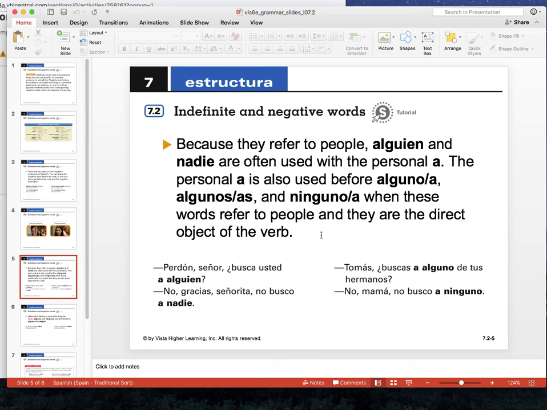So that's a lot of wording. Let's look at a few examples. Here it says, Perdón, señor, ¿busca usted a alguien? So that a alguien because it's a person. No, gracias, señorita, no busco a nadie. So we need that a there because, again, nadie is a person. No one, right? Tomás, ¿buscas a alguno de tus hermanos? So here we use a because alguno, it's one of your brothers, right? Or a brother of yours, so it's a person. No, mamá, no busco a ninguno. So referring back to brothers.